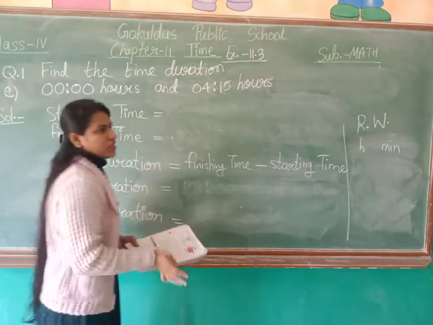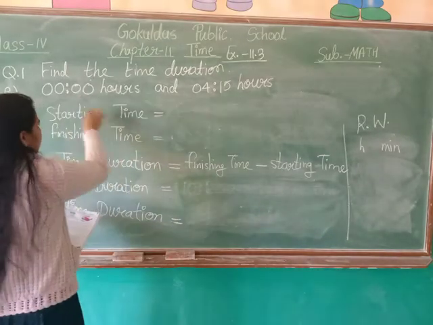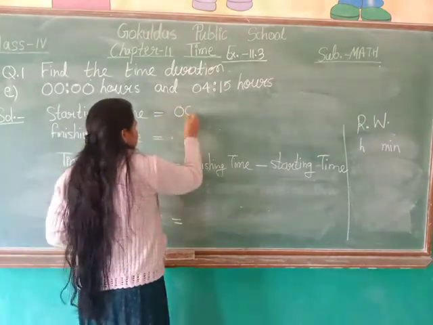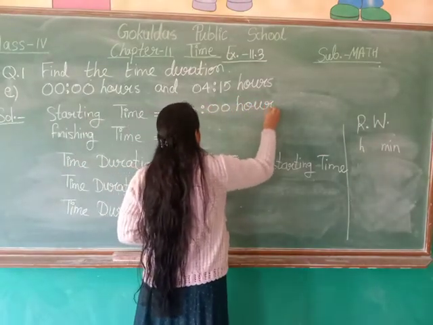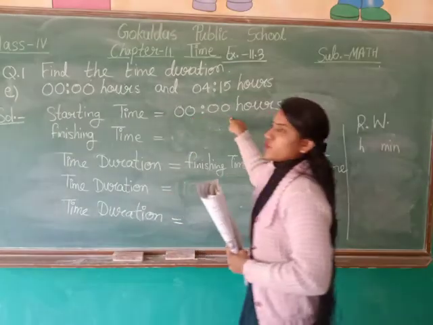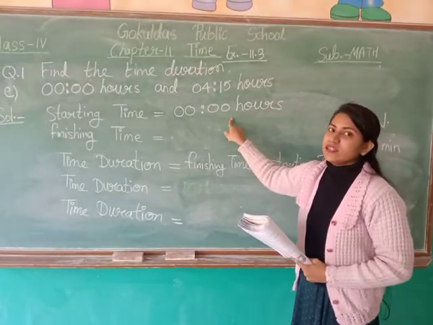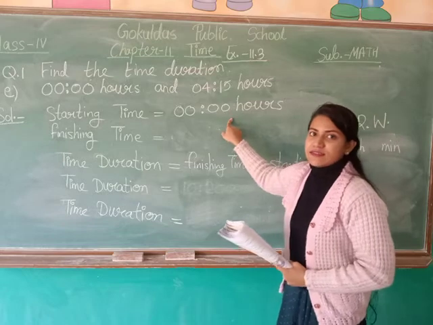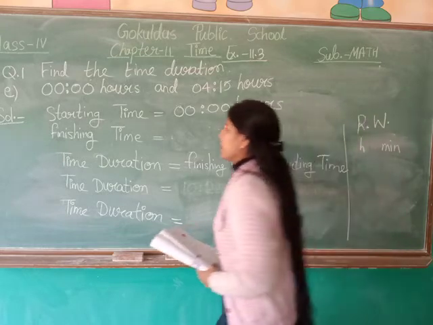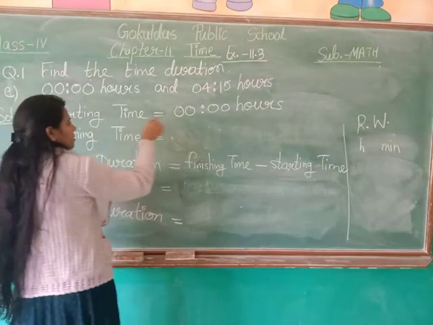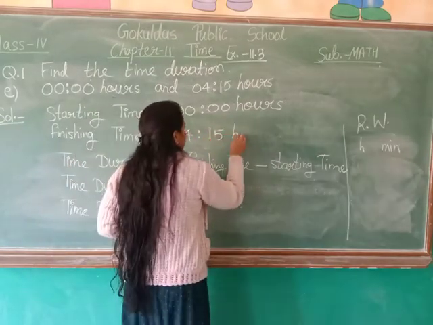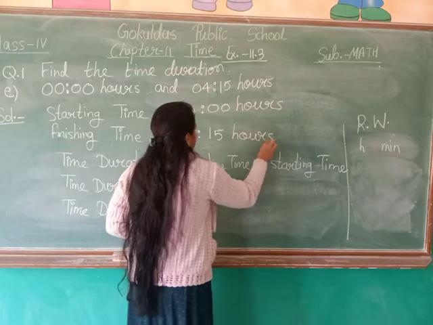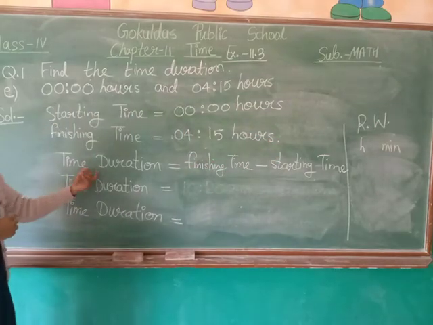We will make no changes. Starting time of the event or the work is 0:0 hours. 0:0 means what timing? It is the 12 midnight. It is the timing 12 midnight. Okay, now the finishing time is 4:15 hours. Now we want to find as time duration.